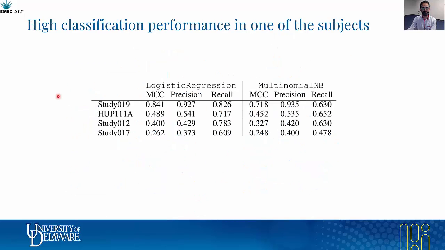Let's now see the results that we got for the binary classification task for the two classifiers and the 4 subjects. We got a high classification score for one of the subjects and medium to low performance for the other 3 subjects. And in-depth inspection of the data and the centroids that were learned might be needed to fully understand the reason behind such variability.